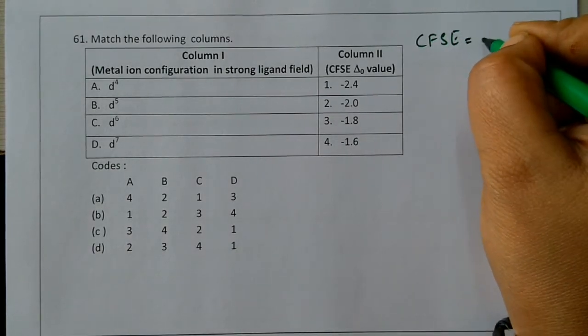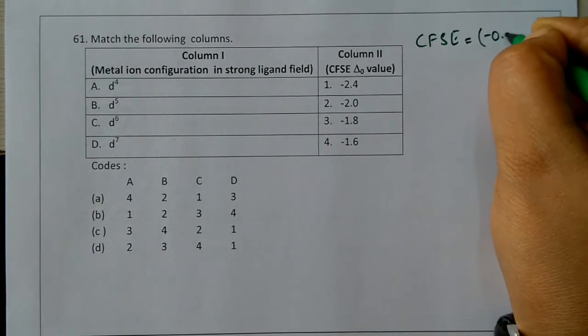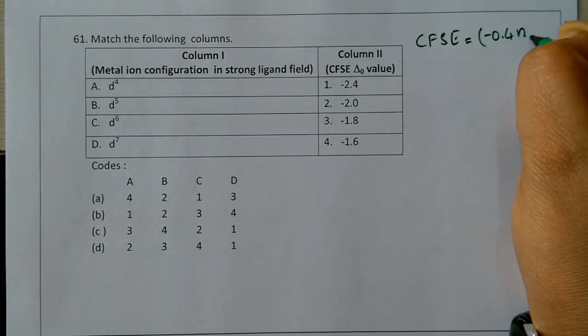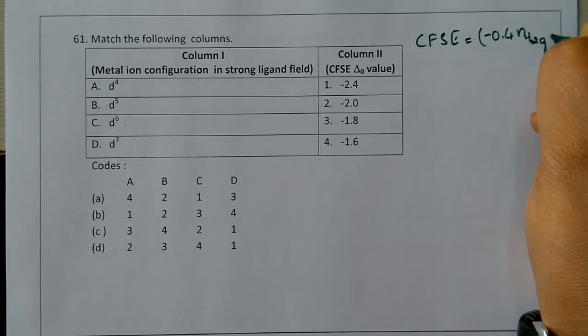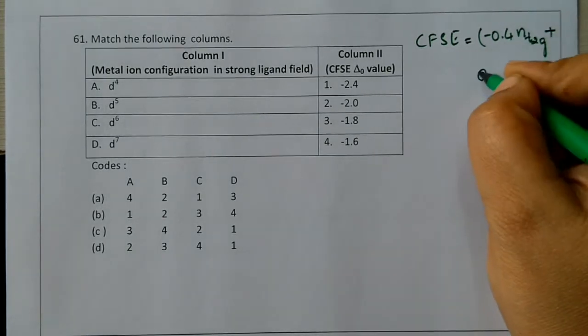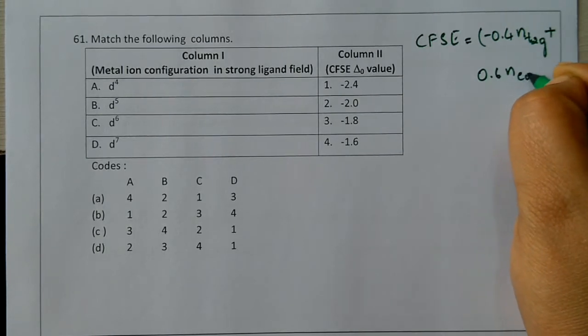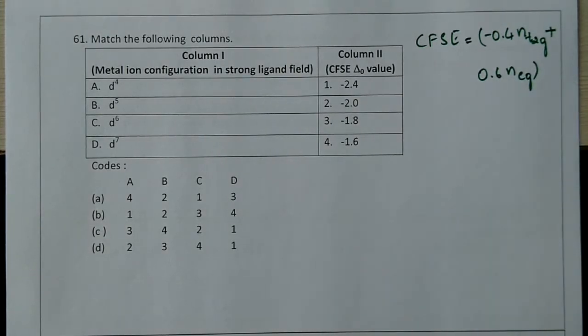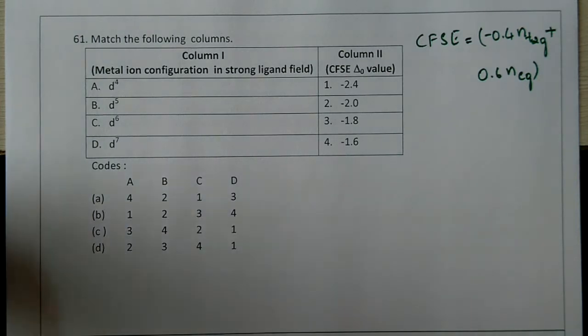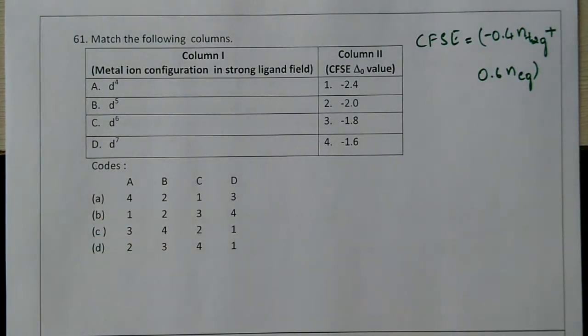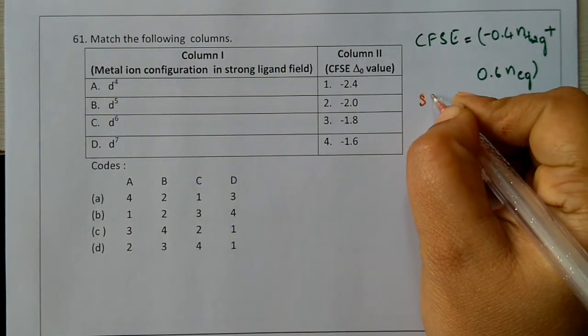First we will write the formula: it is minus 0.4 times the number of electrons in the t2g set plus 0.6 times the number of electrons in the eg set. That is the formula. So if it is a strong field ligand, what happens?